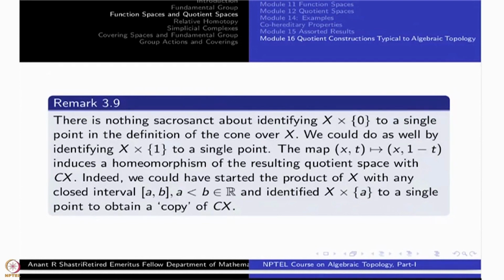Homeomorphically, you can change x comma t to x comma 1 minus t, then you would get the other one. So there is no problem. In fact, any interval would also work, as I have told you, but we have just standardized these things so that again and again you don't have to keep on changing coordinates. That's all.